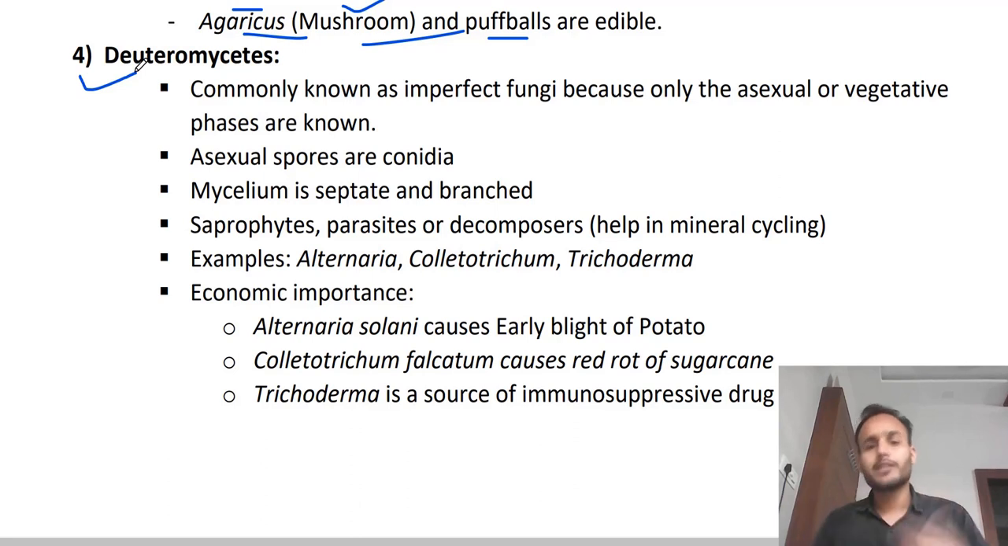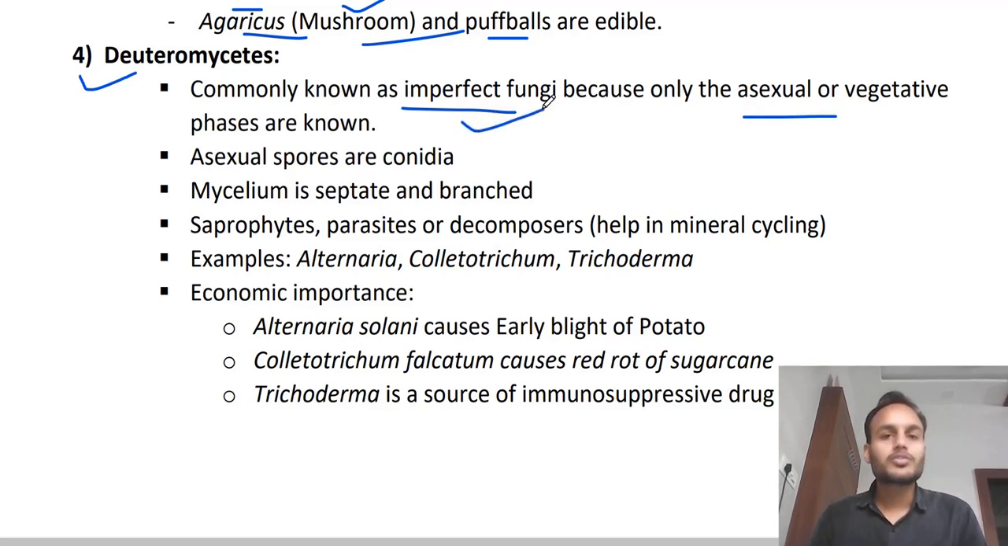I hope you are getting my points easily. Are you getting? Okay. Deuteromycetes. These are commonly called imperfect fungi. Why they are called as imperfect fungi? Simple. Because only asexual phases are known. Sexual phases are not known. So if we identify some sexual phases in this group of fungi, so we shift it to the another groups. Okay, so we are covering here only imperfect fungi in this group, Deuteromycetes.